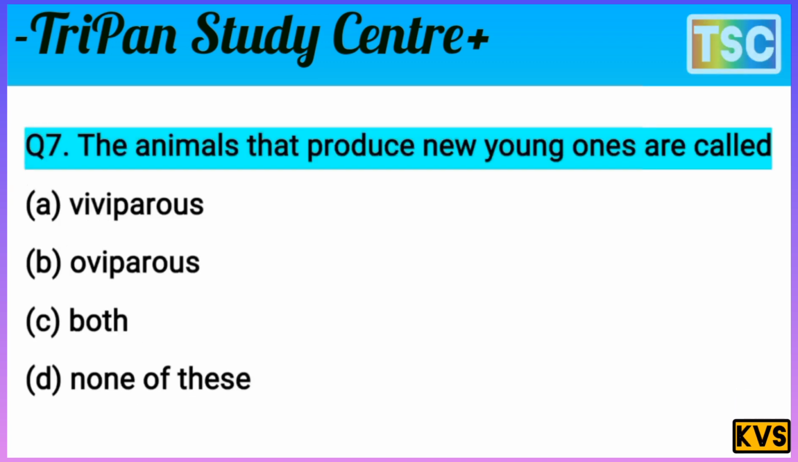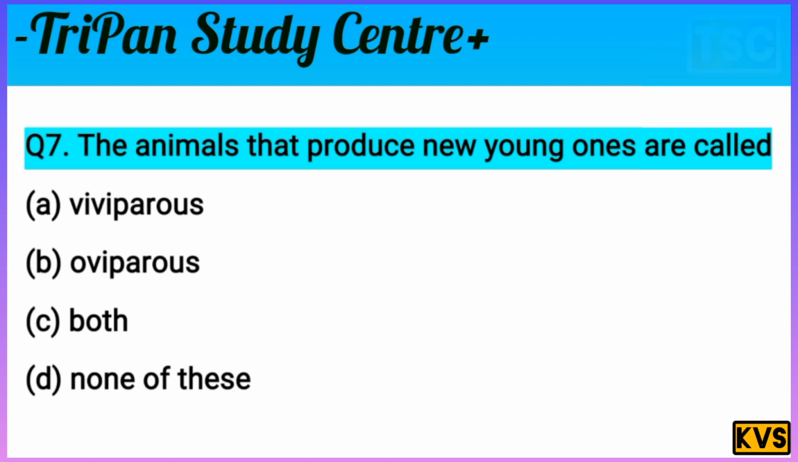Next question on your screen. The animal that produces a new young one is called A, viviparous animal, B, oviparous animal, C, both, D, none of these. The question is very interesting, but first of all you check the correct answer of this question because it is important. You know that most of all you should have a thought of your answer. Let's check the correct answer of this question.